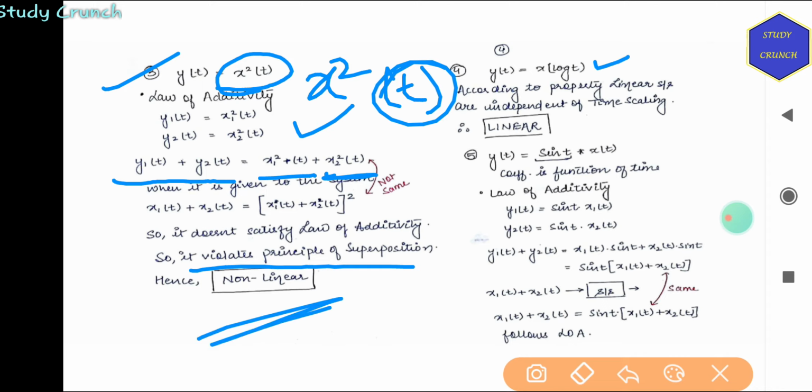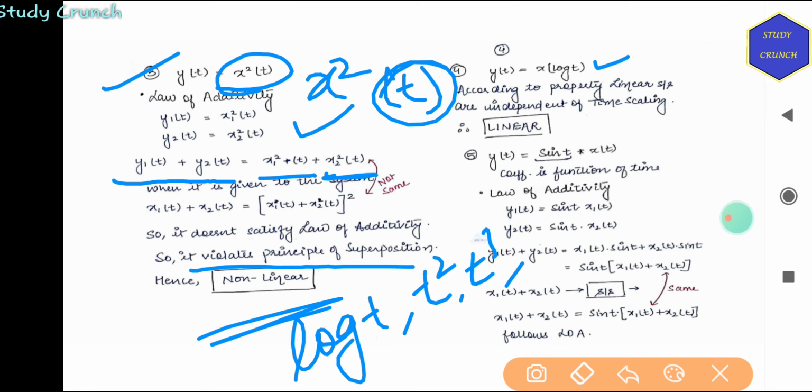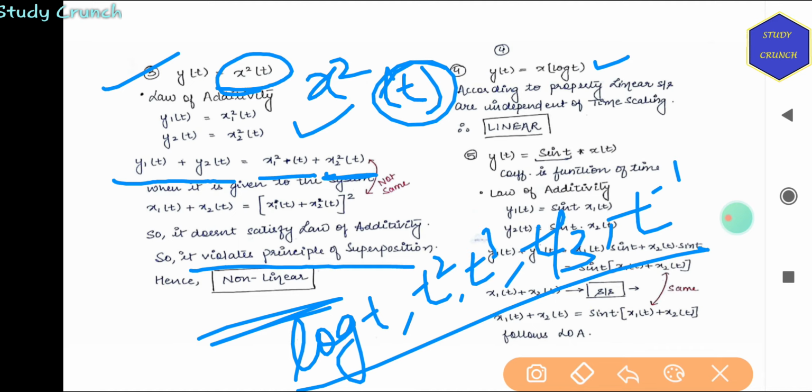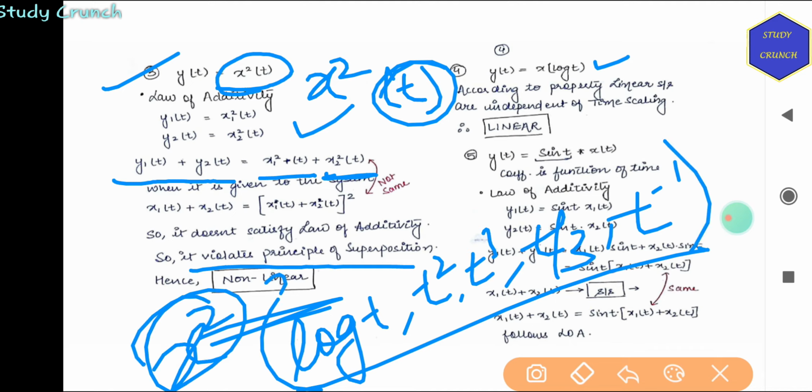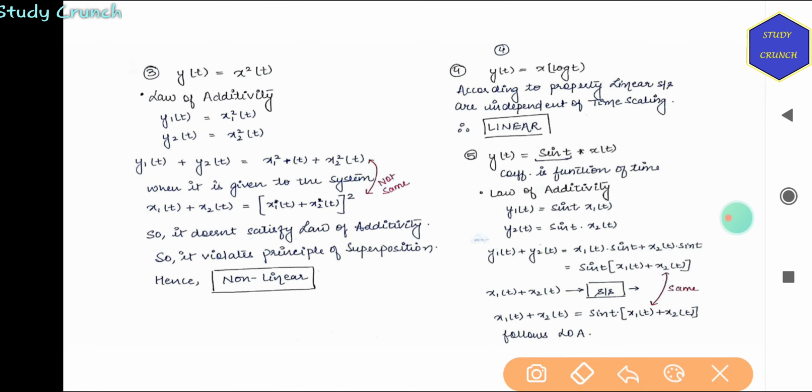Then y(t) is equal to x(log t). According to the time scaling property, if we have log t, t square, t cube, t by 3, t inverse, whatever, it will not affect the system. But if the signal x itself has a square, cube or anything, then it will be a non-linear system.